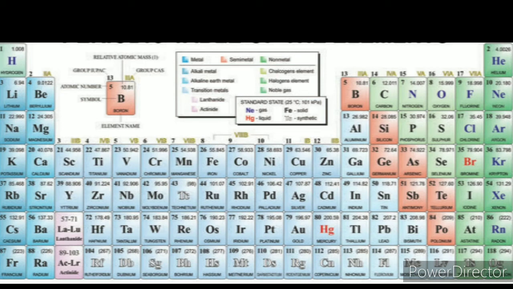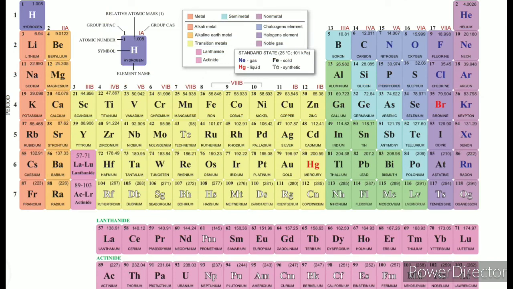The modern periodic table is again classified into four: S block elements, P block elements, D block elements and F block elements. The first and second groups are called S block elements. Groups 13 to 18 are called P block elements. Groups 3 to 12 are called D block elements. The last two series, lanthanide and actinide, are called F block elements.